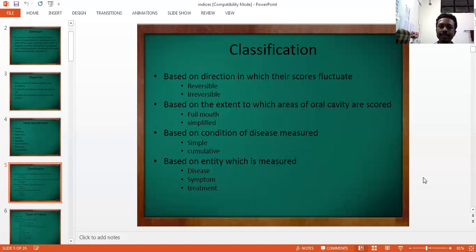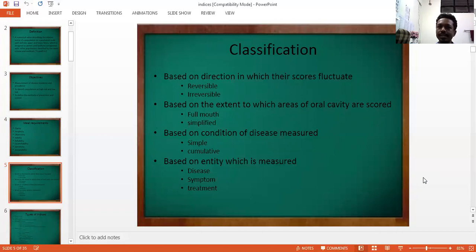The index in which the score reverts back to its normal value after the removal of cause or the treatment is the reversible index. The example of a reversible index is the oral hygiene index simplified. An irreversible index is an index in which the value does not revert back to its normal value even after the removal of cause or after the treatment. So these are the 2 types.